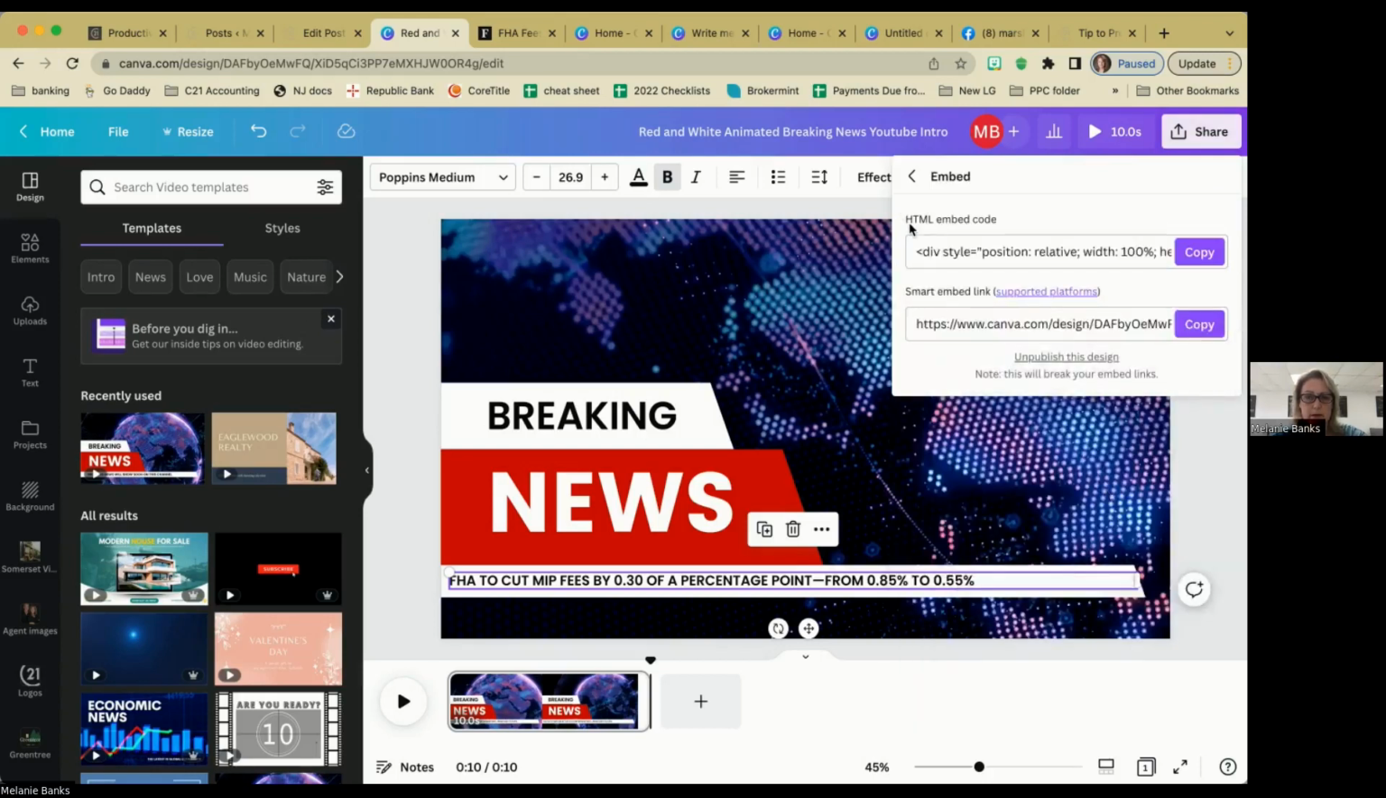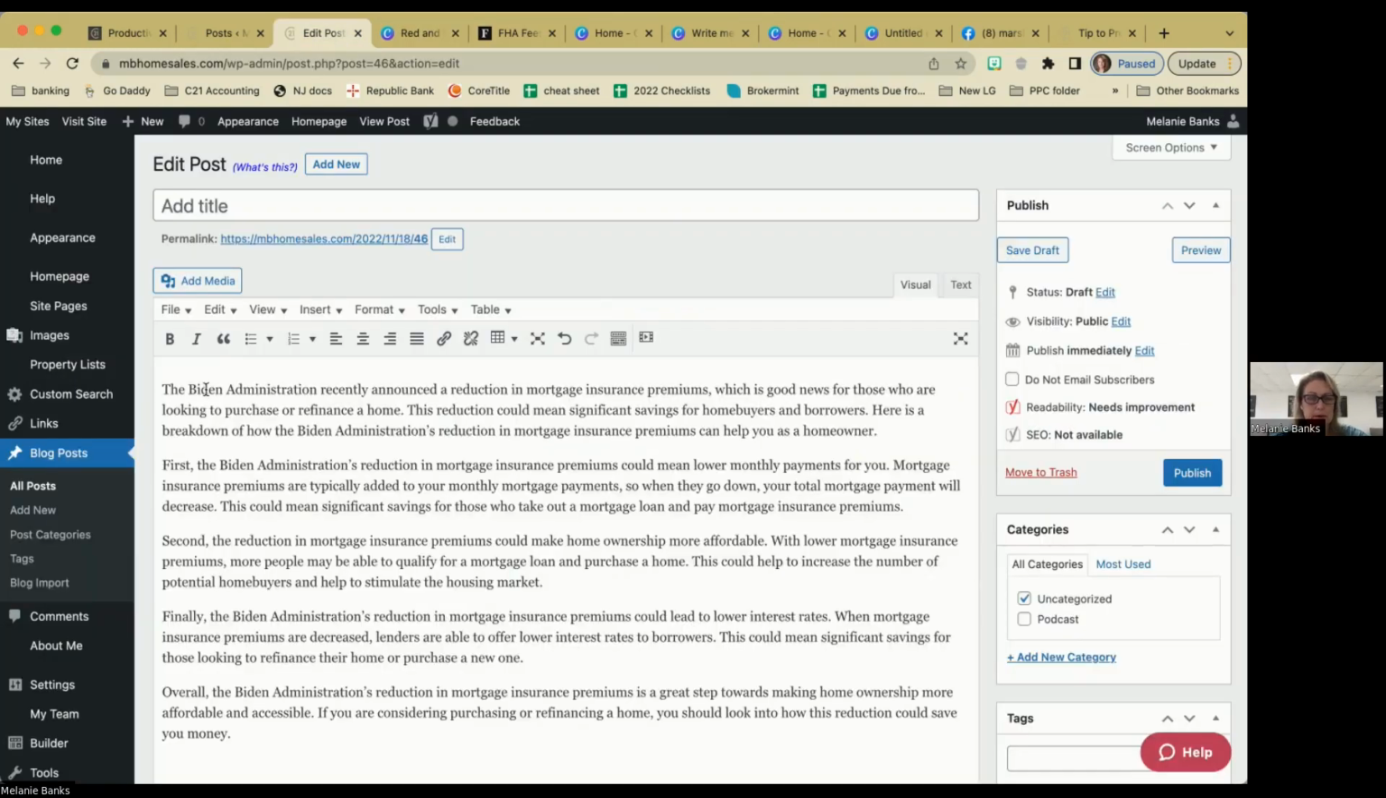And then we are going to take this HTML embed code and we are going to copy this. Don't worry about the smart embed. It doesn't do anything. So only click this embed code. I'm going to go back over to my post. Now you don't have to learn coding. You don't have to learn anything.